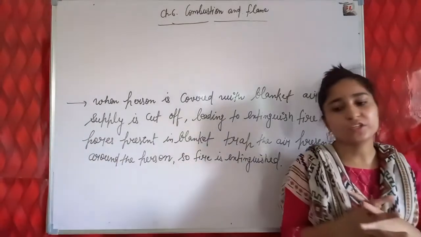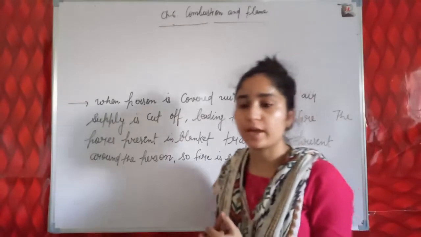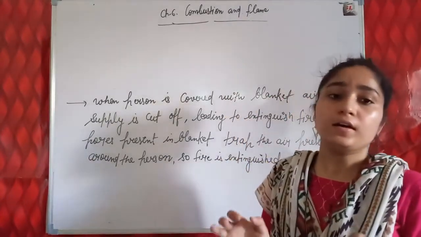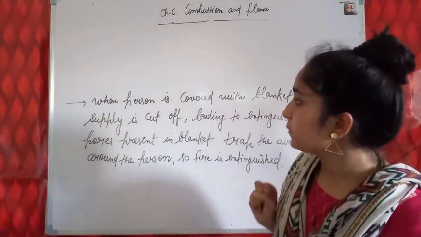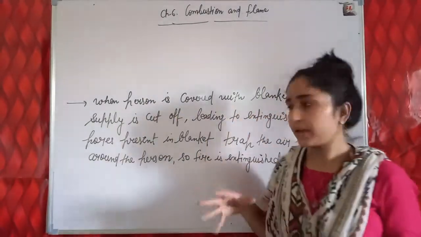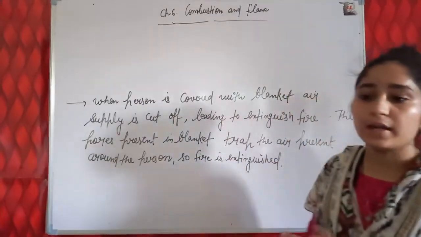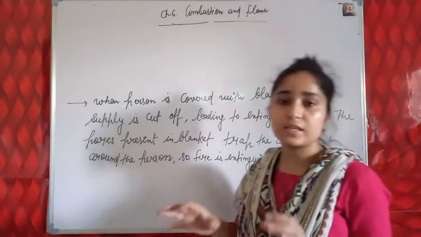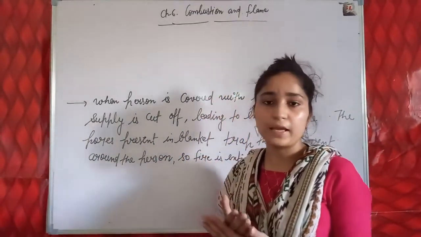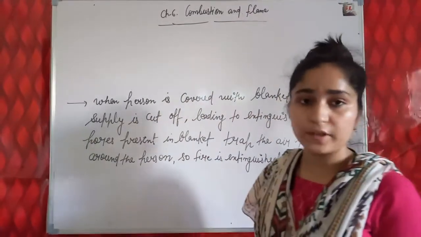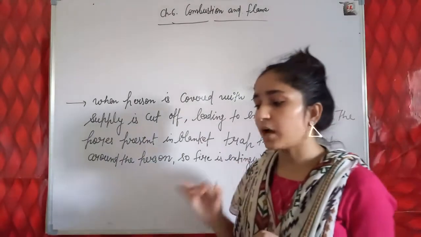Students, our next question is: when the clothes of a person catch fire, why does a person use a blanket to extinguish the fire? Because when the person is covered with a blanket, the air supply is cut off, and air is a necessary condition for producing fire. So if the air supply is cut off, in that condition the fire is extinguished. So there is a need to stop the supply of air.